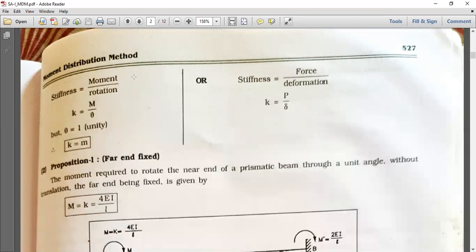Stiffness is equal to moment divided by rotation, or stiffness is equal to force upon deformation. But theta, the rotation, is equal to unity. That's why stiffness is equal to moment.